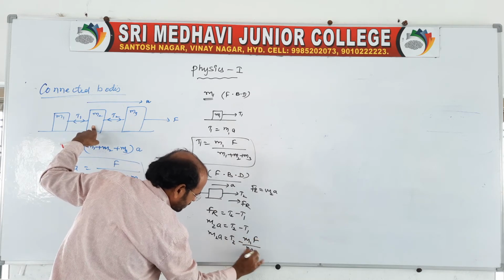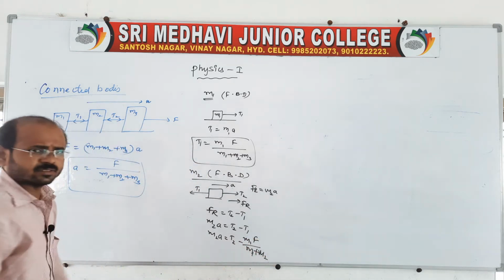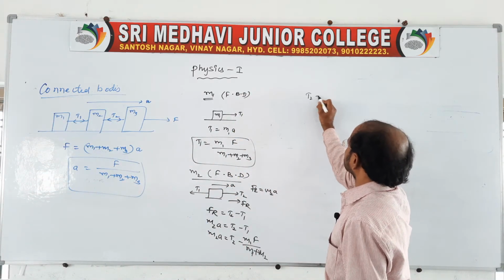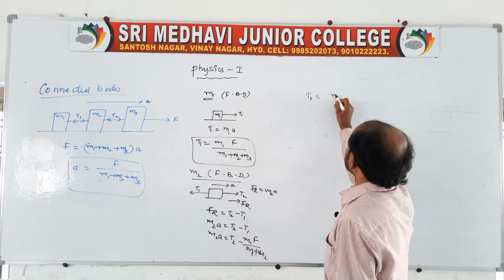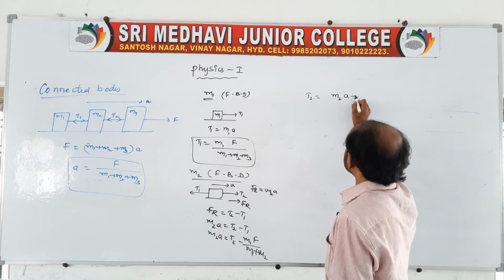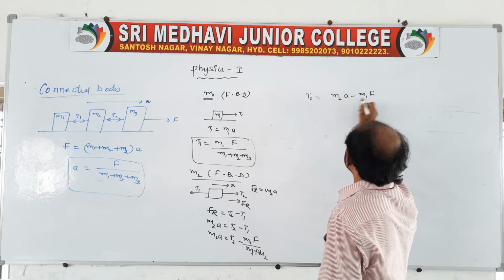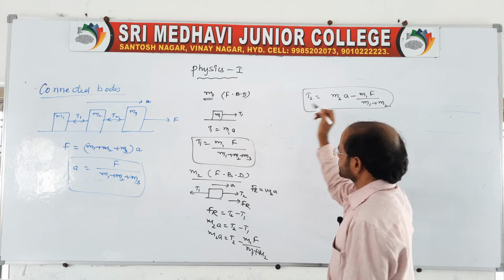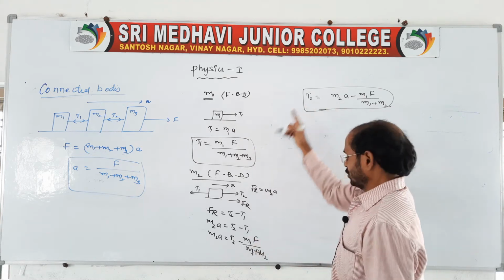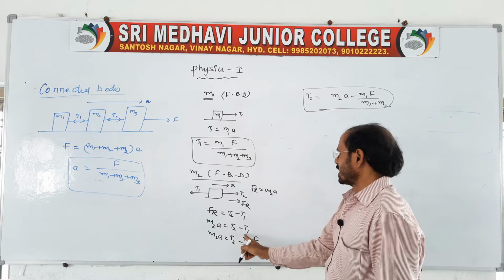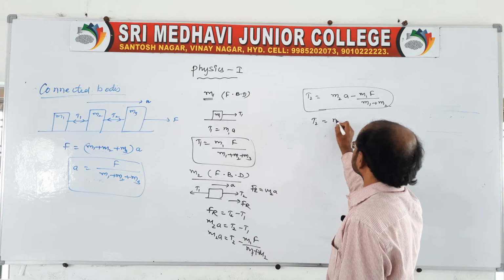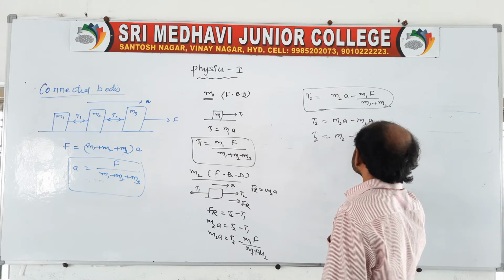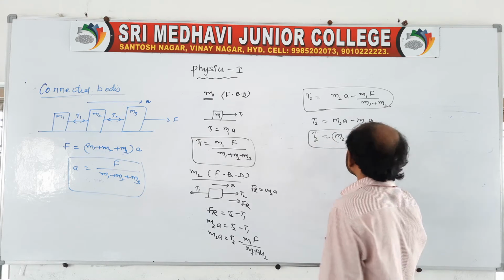M1F by M1 plus M2. See, it depends. Based on the question, we should take the derivation. So T2 is equal to this, you take this side. Therefore it is M2A minus M1F by M1 plus M2. Do you want to simplify it? Yes, we can. Or else you directly write T2 as M2A minus M1A. So T2 is equal to M2 minus M1 into A. Like this we can take.